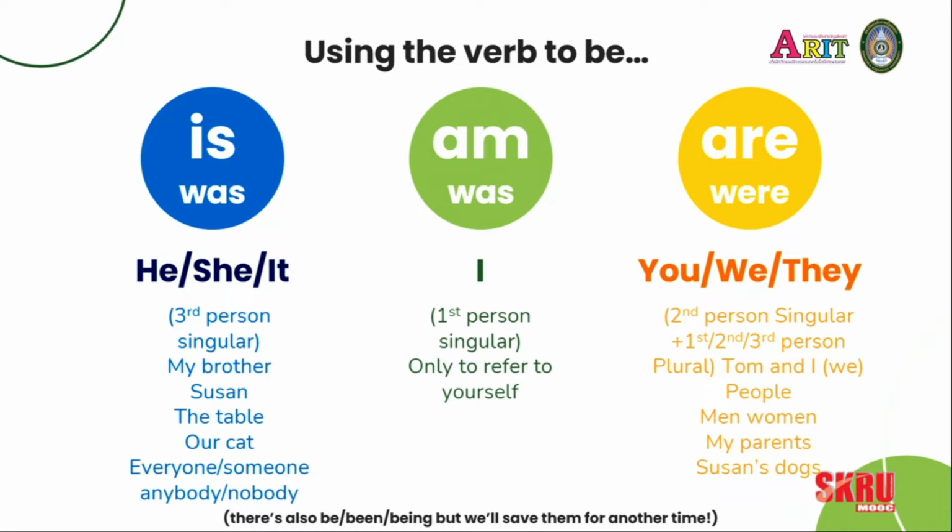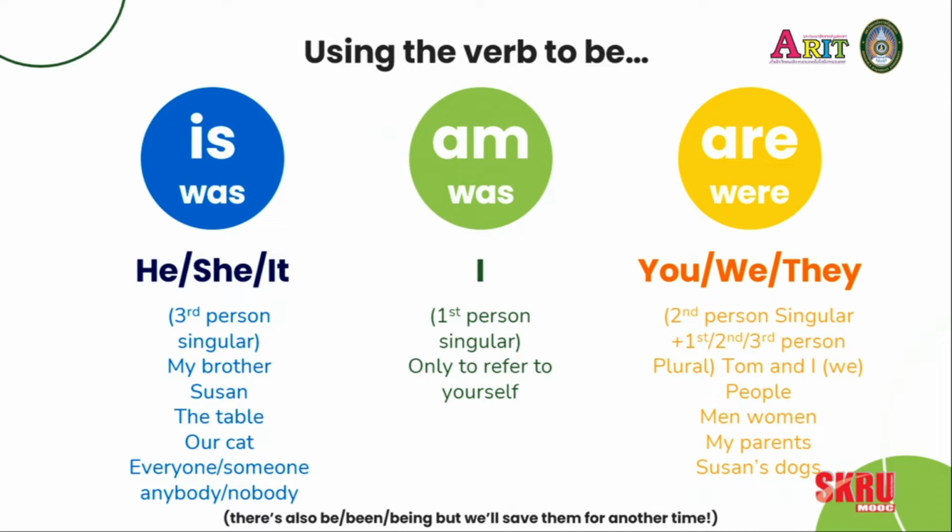When we use I, this is the first person singular. The first person, me. I am handsome. And if I'm using I, we also use was for the past tense. But with I, we use am. I am a teacher. I am from Scotland.